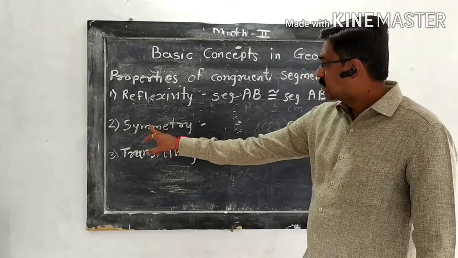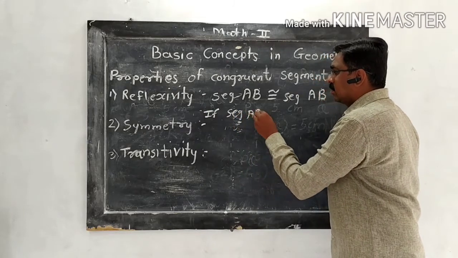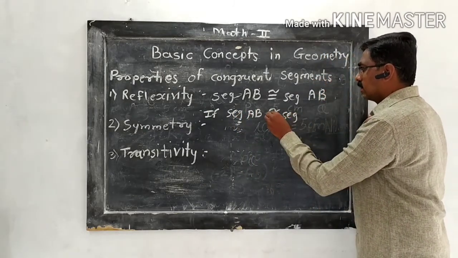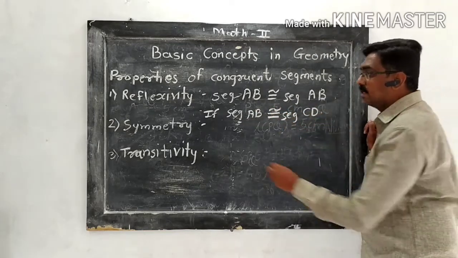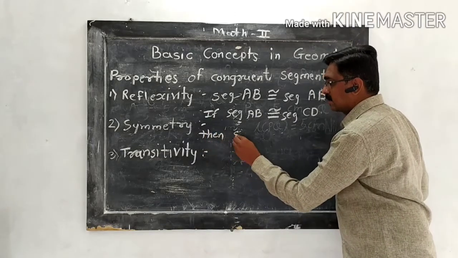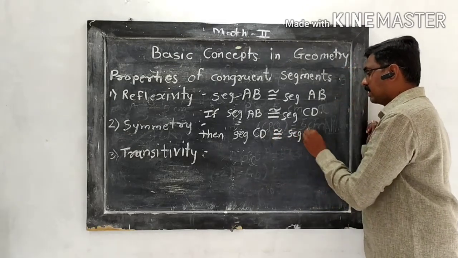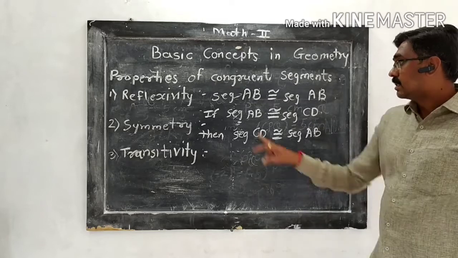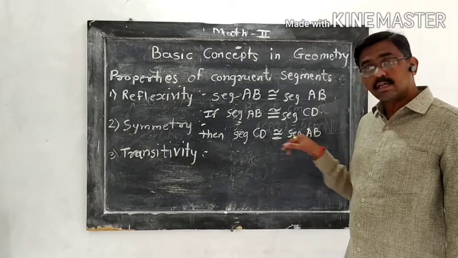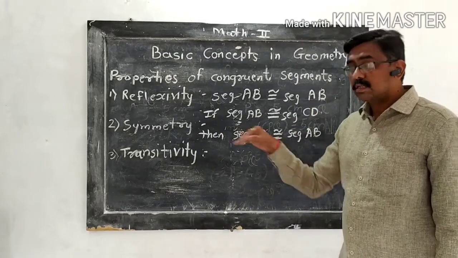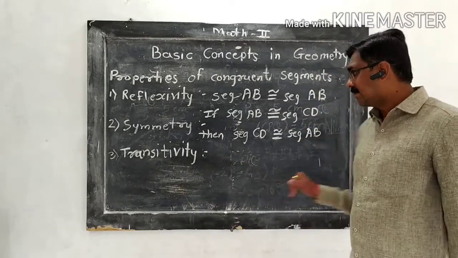Now the second property, symmetry. If seg AB is congruent to seg CD, that means these two segments AB congruent to segment CD, then vice versa we can say segment CD is congruent to segment AB. It tells us that if the first segment is congruent to the second segment, then the second segment is also congruent to the first segment. This is called the symmetry.